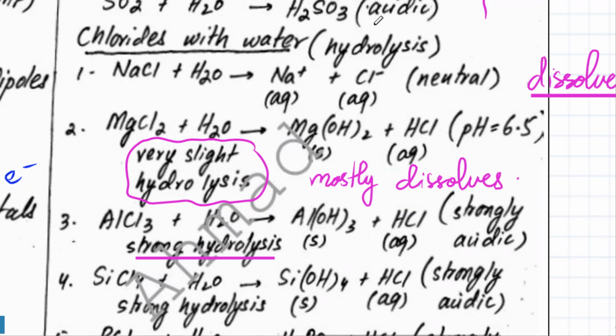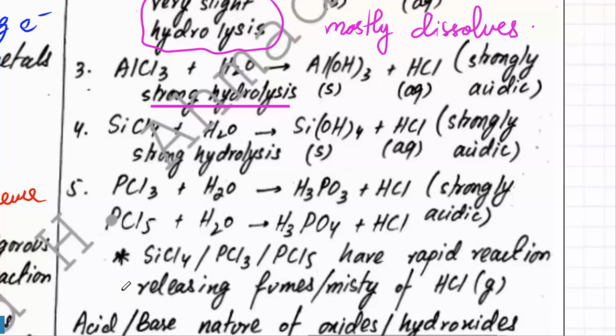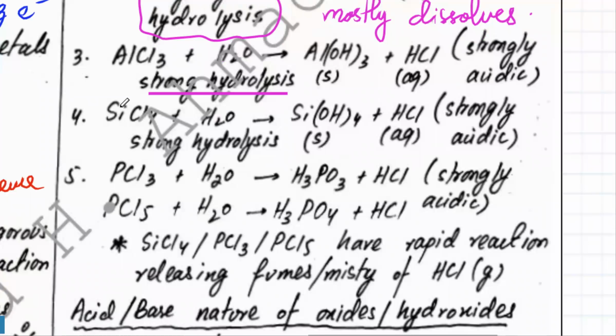Now when you move across the period, the tendency to gain electrons continues to increase. So silicon is becoming more electronegative, and after that hydrolysis becomes stronger. Silicon is a non-metal, so it wants to attract oxygen's lone pair, and there's going to be a strong hydrolysis. Phosphorus chlorides will also have a pretty strong hydrolysis. You have to remember these equations. Silicon chloride has almost the same equation as aluminium.